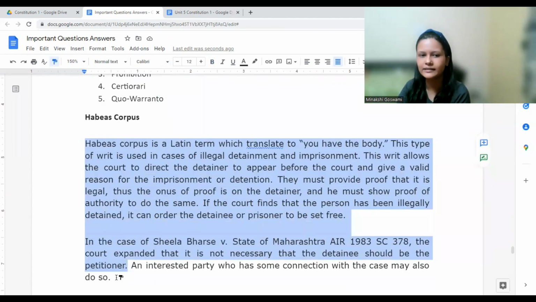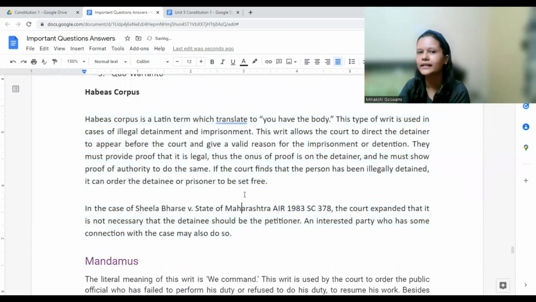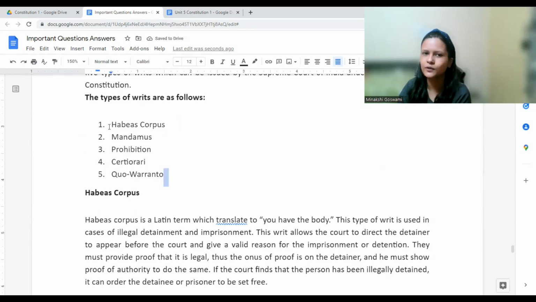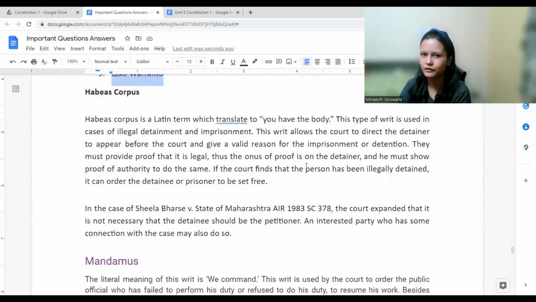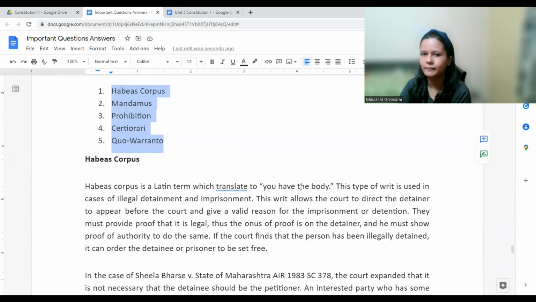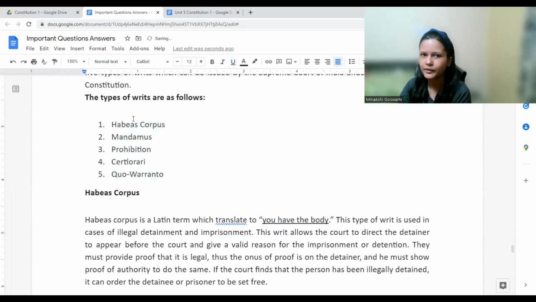Now, what are these different types of writs and how are they different from one another? When you listen to these words, you feel like, what are these names all about, right? So all these names have one meaning, and if you remember that meaning, it becomes easier for you to remember it. Habeas corpus means you have the body. It's a Latin term which means you have the body.